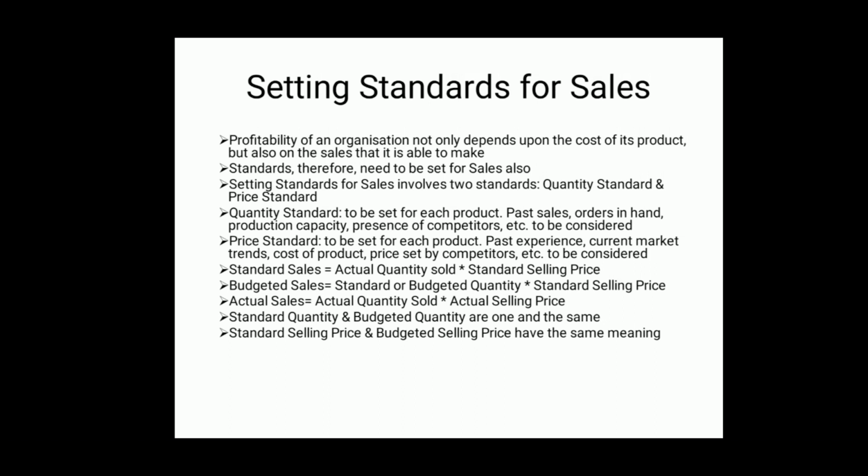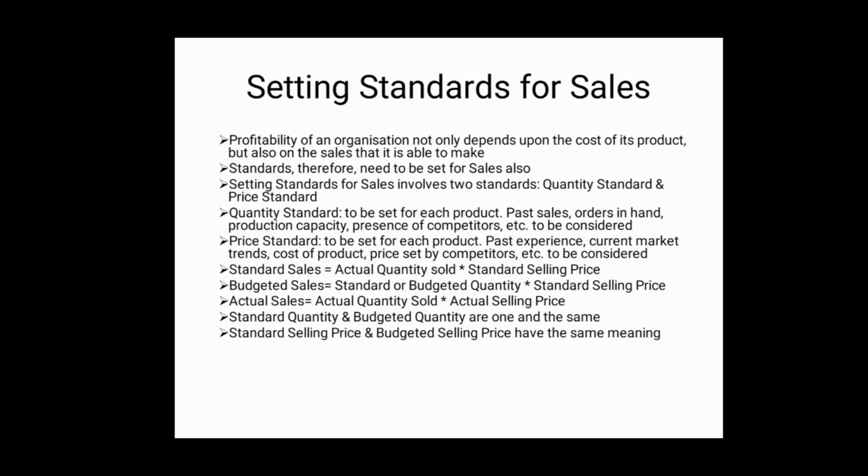Next, budgeted sales. It is the product of the budgeted quantity, also called standard quantity, and the standard price. Budgeted quantity and standard quantity are one and the same. When standard quantity is multiplied by standard price, we will get what is called budgeted sales. Another point to be noted is that standard selling price and budgeted selling price have the same meaning. So, budgeted quantity into standard selling price or budgeted selling price will give us budgeted sales.